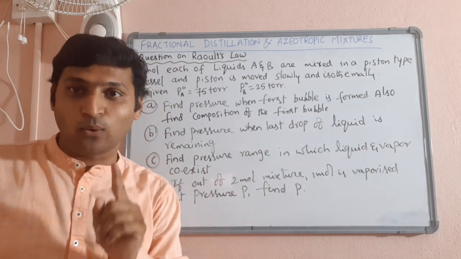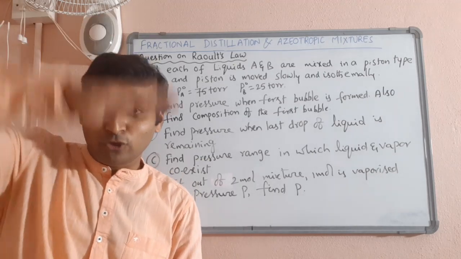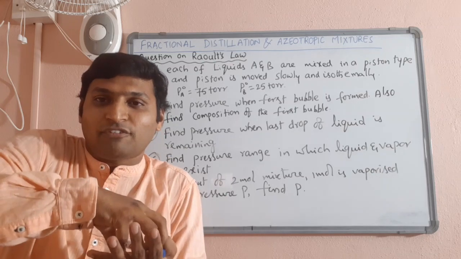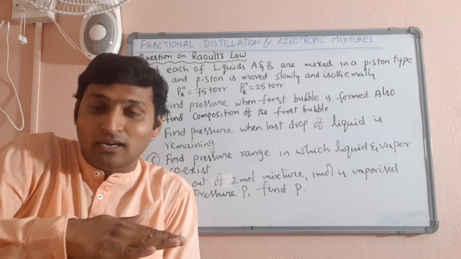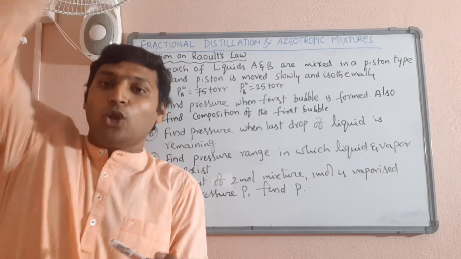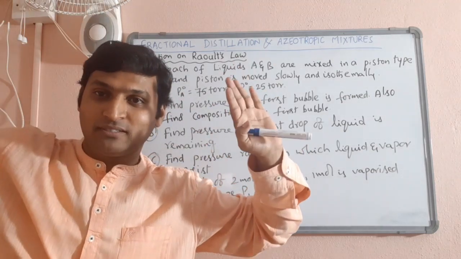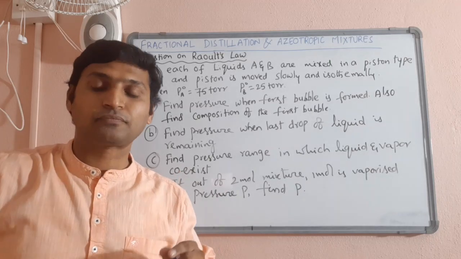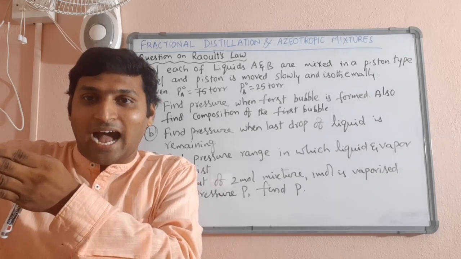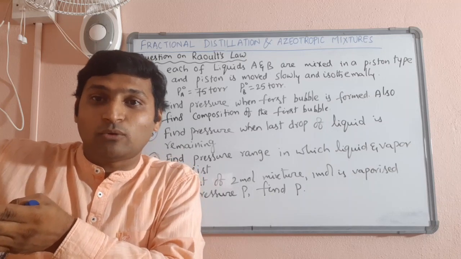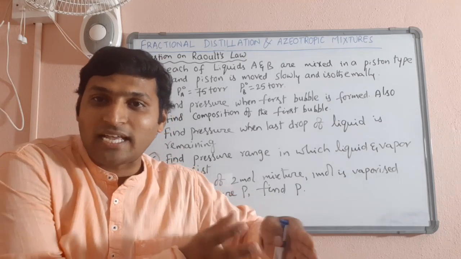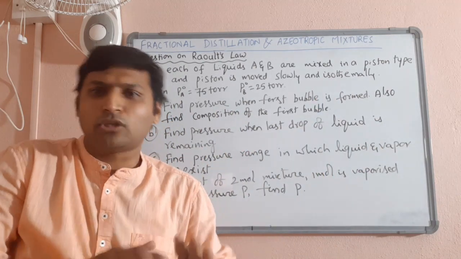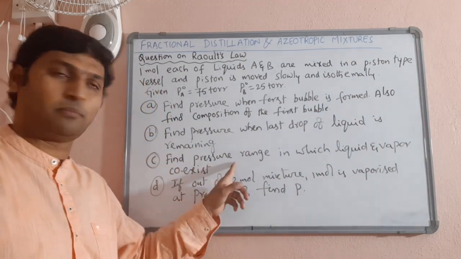You must by now have analyzed that if you pressurize, liquid cannot evaporate, because you are reducing the freedom of the molecule. So at high pressure, it tries to remain liquid. At low pressure, it tries to become vapor. Now he is asking the range in which liquid and vapor coexist. That means the highest pressure above which it will always be liquid and the lowest pressure below which it will always be vapor. In between that, it will be both liquid and vapor. So what is the range of that pressure?